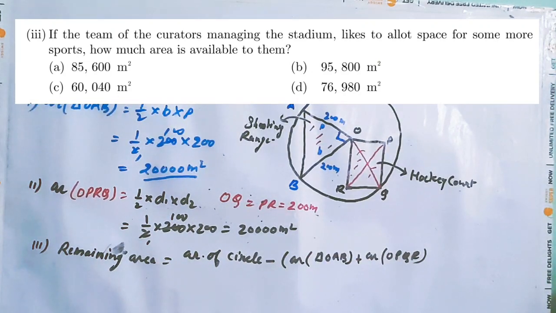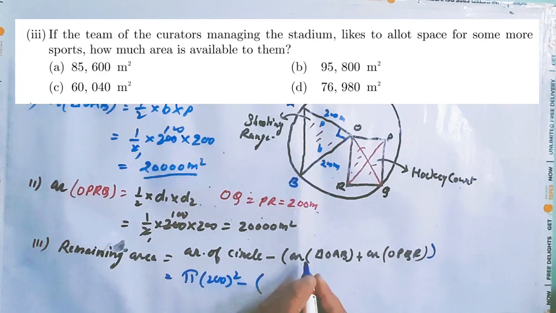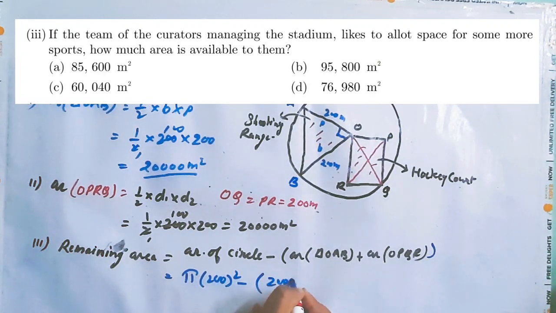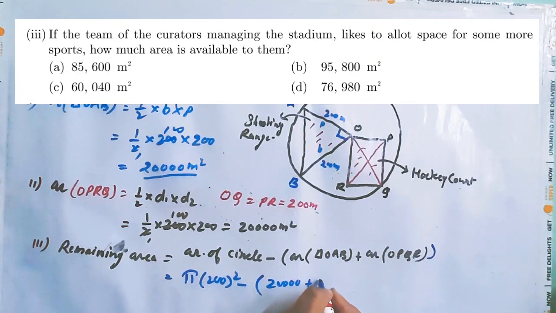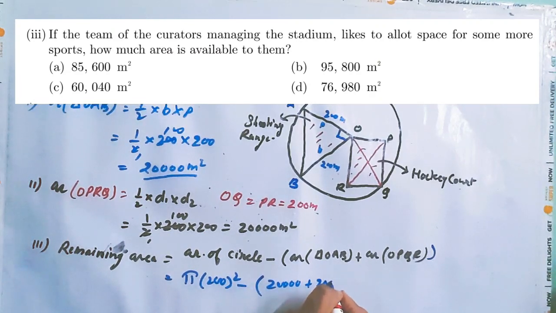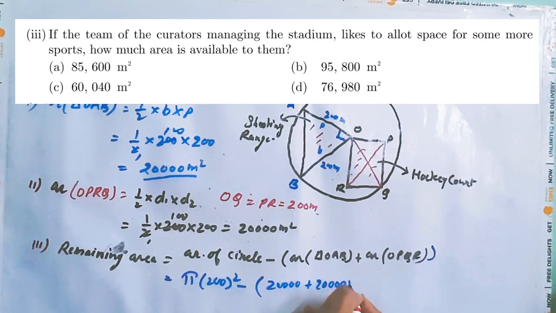Now, how much will be the area? We know that the area of circle is pi r square, that is pi into 200 square minus this is 20,000 meter square, and area of OPQR is also 20,000 meter square.